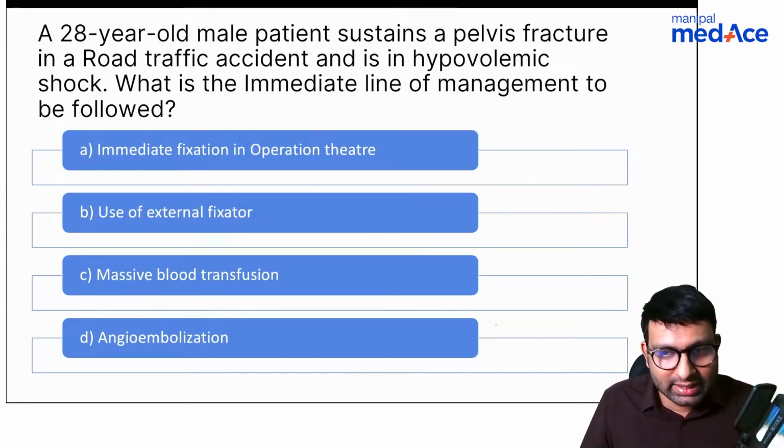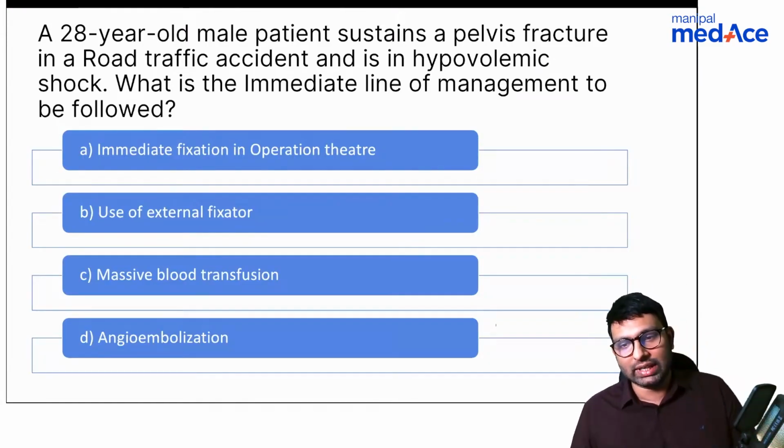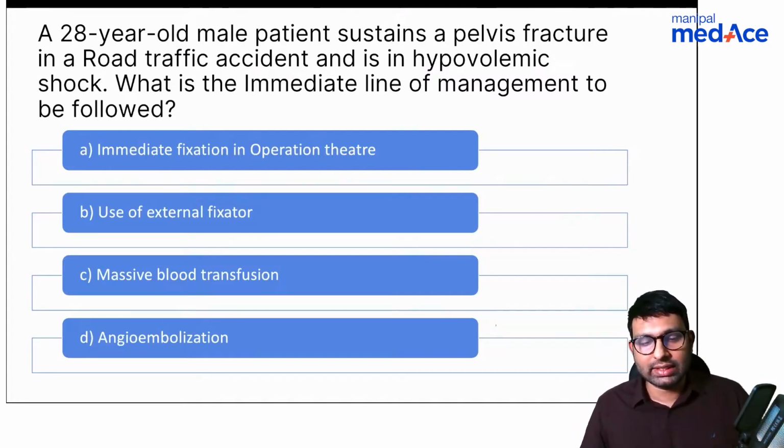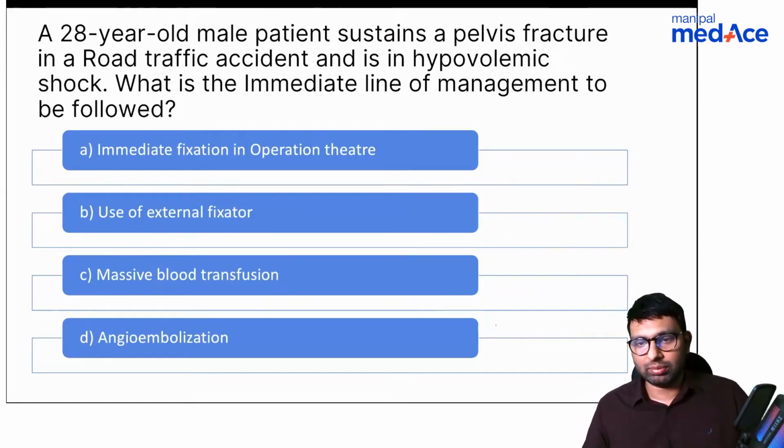Is it to use an external fixator? Is it to do a massive blood transfusion, or is it to go for an angioembolization? What do you think is the treatment here? I'll wait for the answers. So mainly they're asking you, how will you take care of a hemodynamically unstable kind of pelvic fracture? Anyone would like to try answering this?